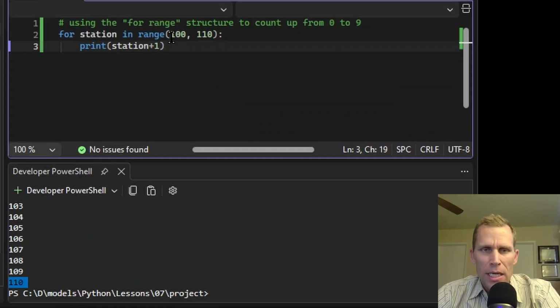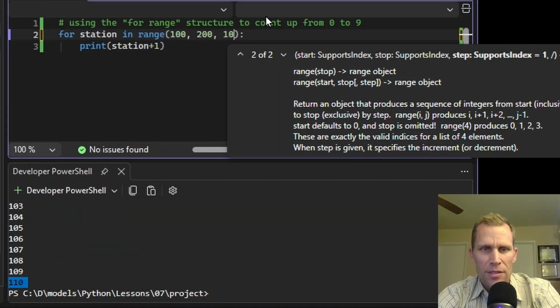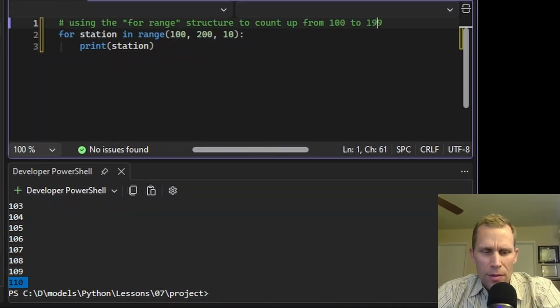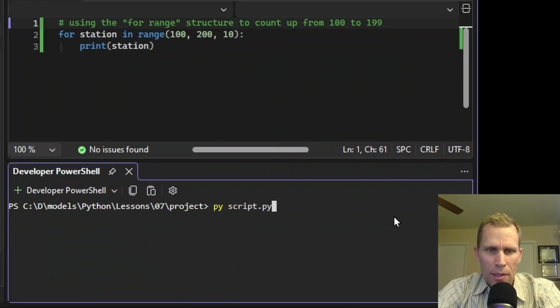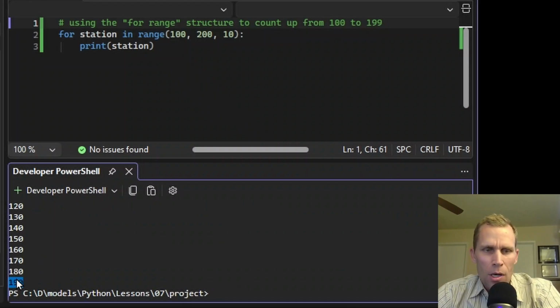And if I wanted to not step up by 1, rather step up by more than 1, let's go ahead and loop from about 100 to 200, and then we're going to be increasing by 10. Let me remove this plus 1 within the print statement. All right, so this is going to actually count from 100 up to 190, and we should probably update my comment as well. Let's test that out. Down here, I'm going to clear and run. It counted from 100 up to 190.